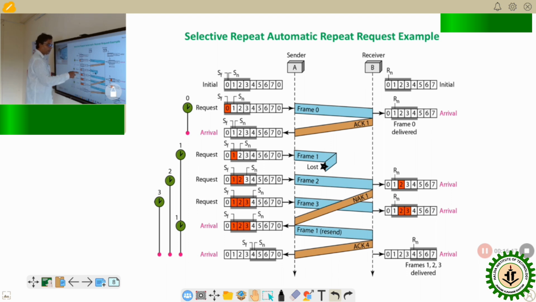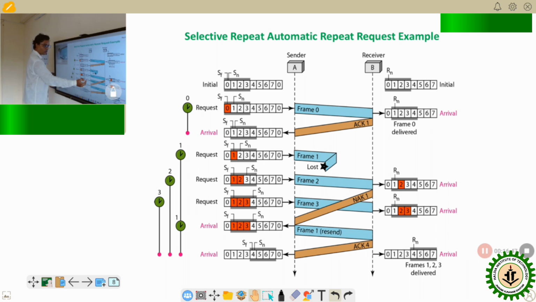In the meantime, the sender has timeout phases running for frame 1, frame 2 and frame 3. It sends frames 2 and 3, which are marked with a color here. Those frames arrive at the receiver side, frames 2 and 3, so there is no problem.